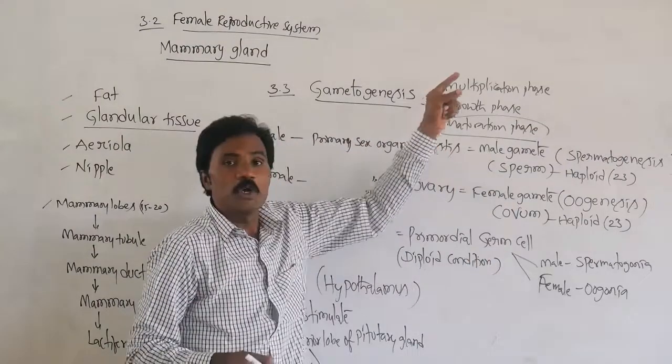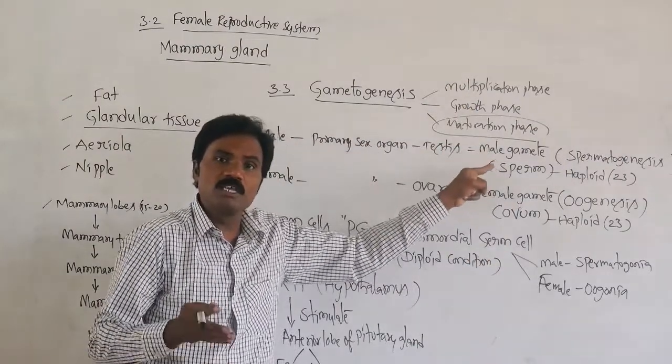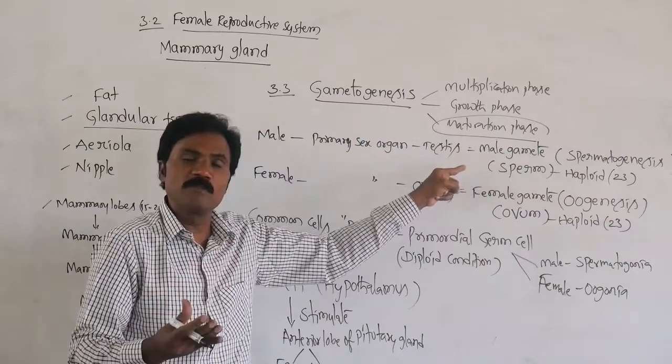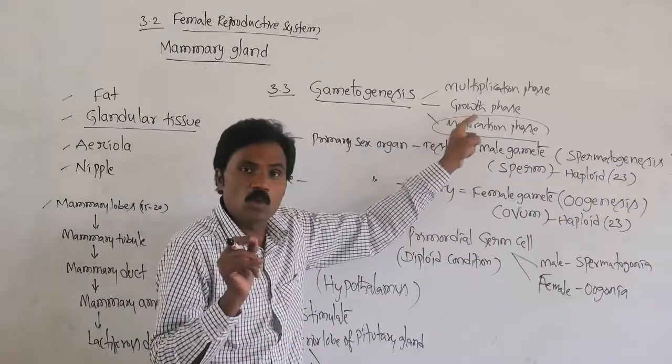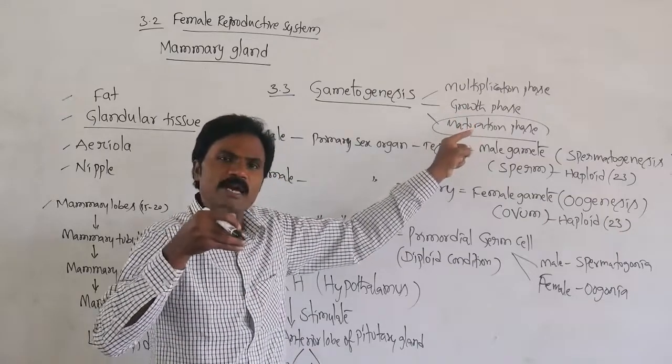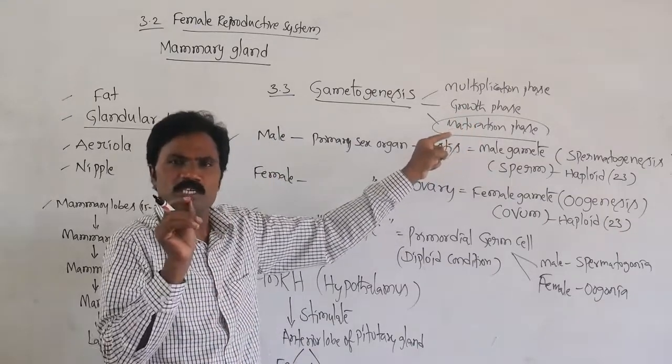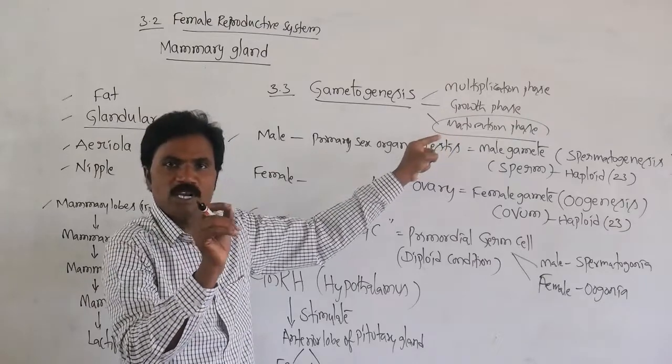When you compare all these three, the multiplication and maturation phases are present in both male and female in the formation of the gametes. But the growth phase is the maximum period of time in female, and a very short duration in the formation of the male gametes.